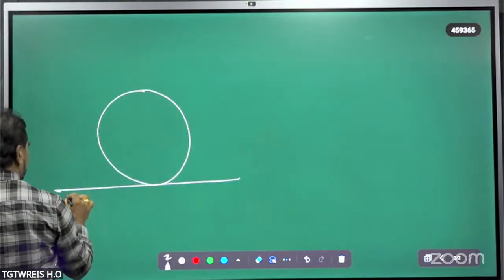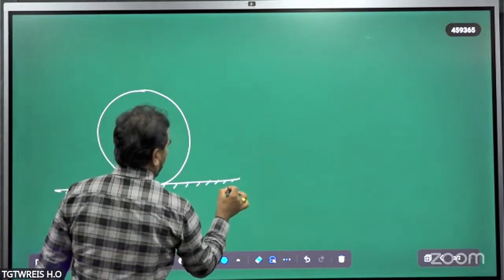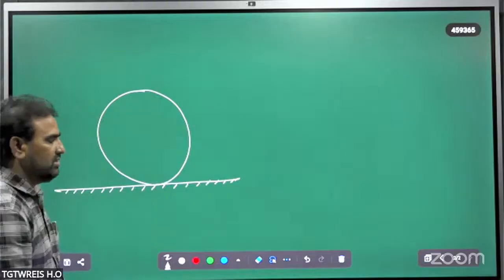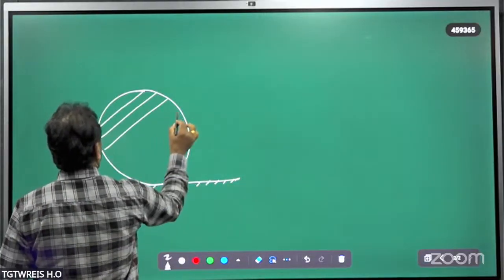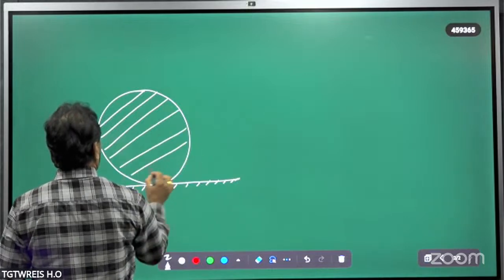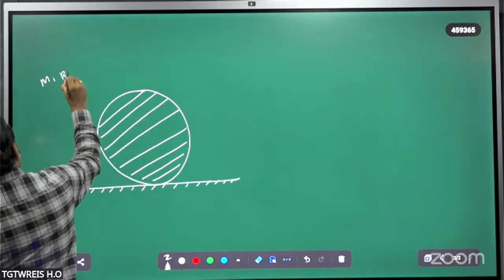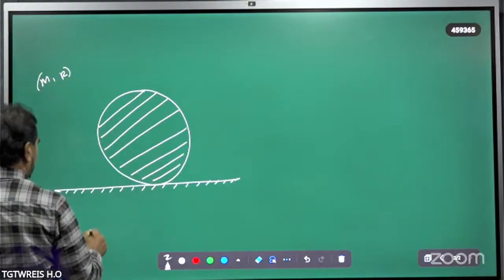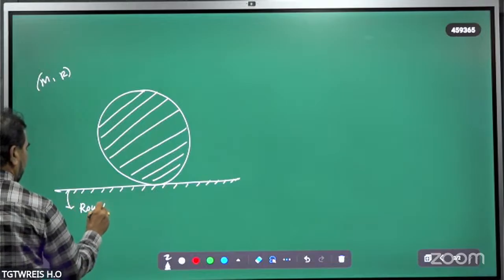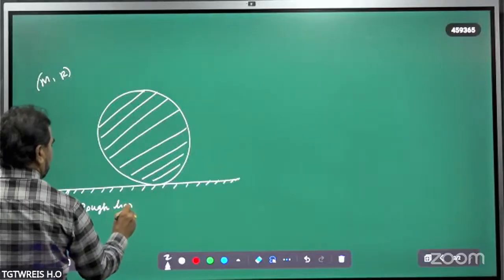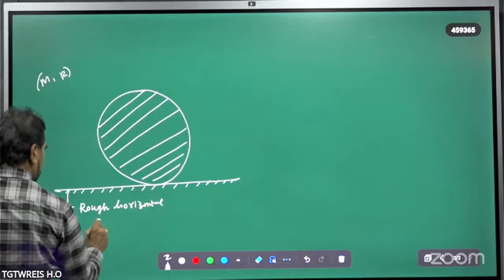This is a solid sphere having a mass m and radius r, which is placed on a rough horizontal surface.